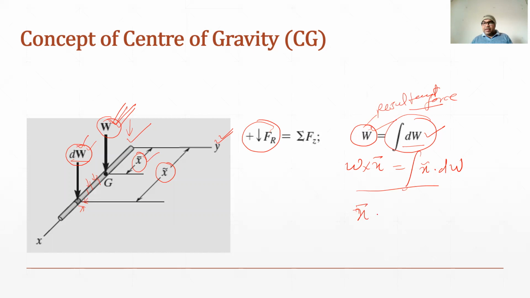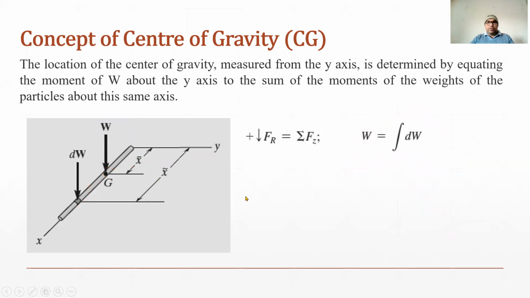With this we can find x bar as integral x approx dw upon w, that is the resultant weight. This is how we can find the coordinate of the center of gravity in the case of one dimensional. I have written the same here also.